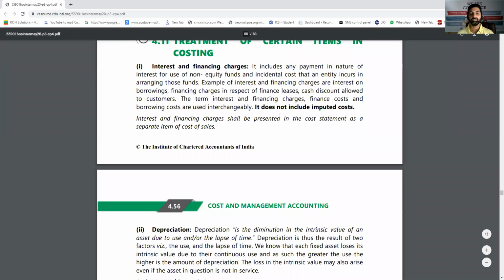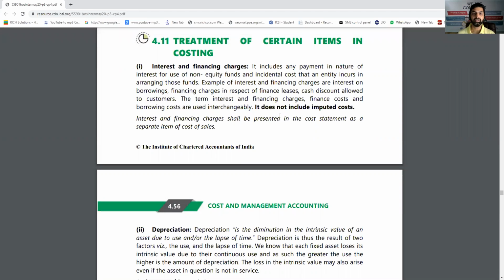Now, coming to some special items, the question is how to treat them in the cost sheet. Are these items recorded or ignored? And if recorded, then where to be recorded? For example, interest and finance charges, like interest paid against a loan. So should it be recorded? There is a debate. From the point of view of some cost accountants, yes, it's a cost, so it should go under the office and admin expenses.